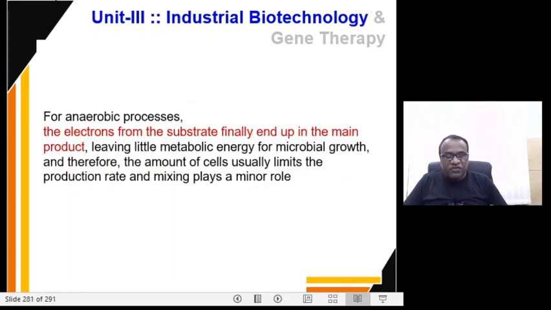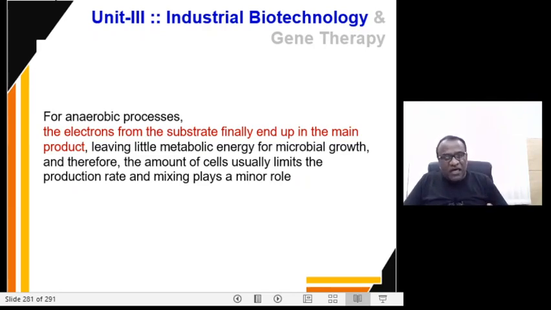For anaerobic process, the electrons from the substrates finally end up in the main product. So what is happening? It is leaving little metabolic energy for the microbial growth, and therefore the amount of cells usually limits the production rate, and mixing plays a very minor role over here.